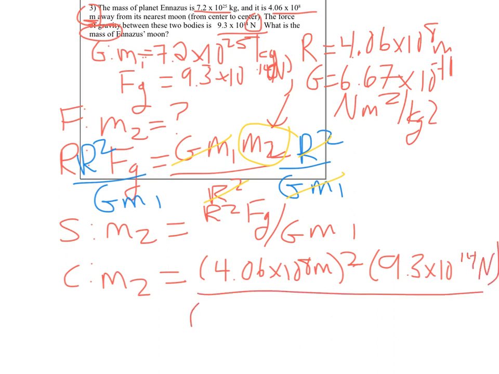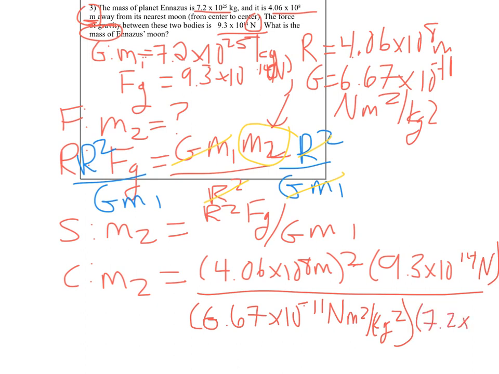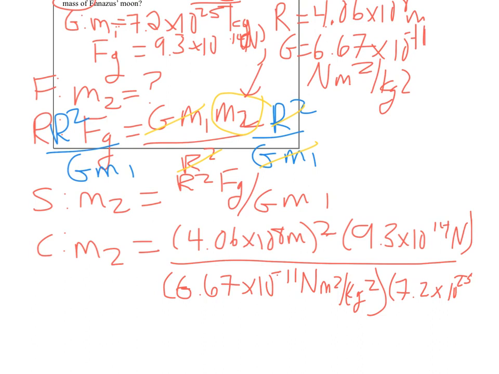And then we're dividing by G, 6.67 times 10 to the negative 11th newtons meter squared per kilogram squared. And then that's all times M1. Oh my goodness, we're going to have space. 7.2 times 10 to the 25th. All right, gotta scoot over just a little bit. 10 to the 25th, and that was kilograms.